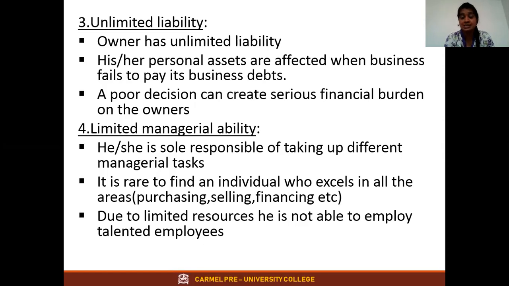When your friend keeps coming and asking, the next immediate thing you're going to do is sell your personal assets. At home there is gold, there is a TV or a refrigerator, and you're going to sell your personal assets to pay the business debts. You made a loan for the business, and you are paying that loan by selling your personal assets. Now tell me, business loan and business loss are affecting your personal life. Yes or no? That is called unlimited liability.